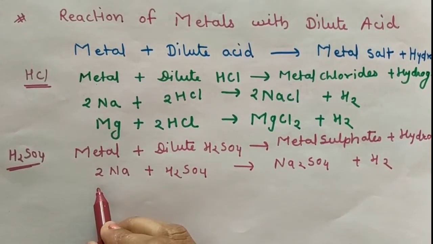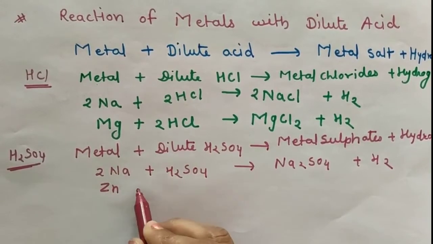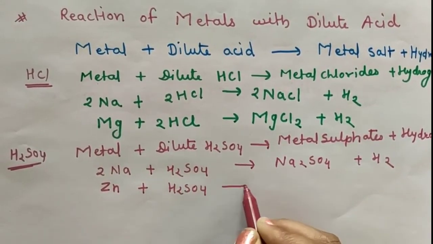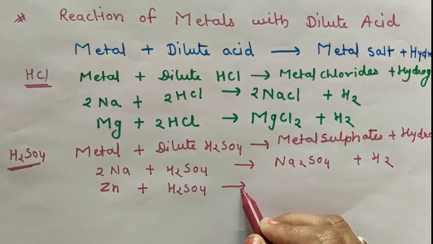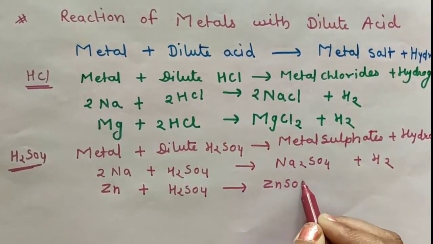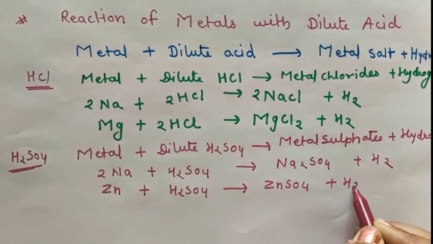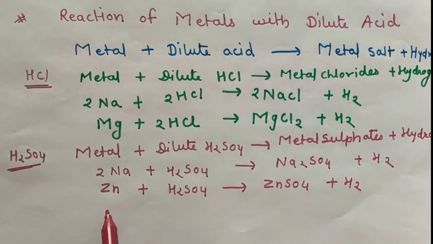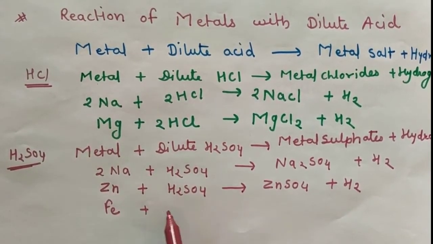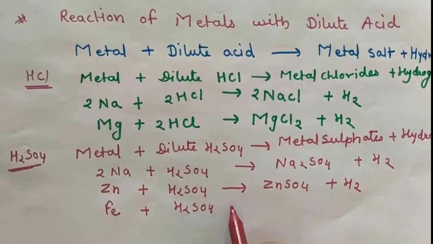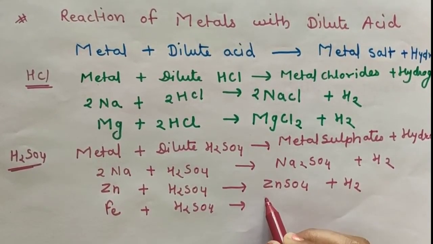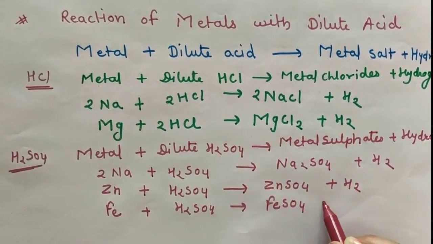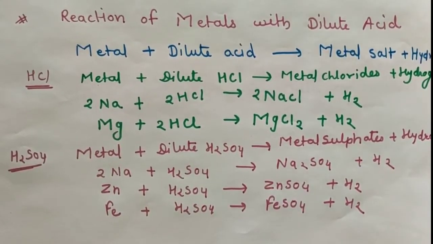Next example, when zinc reacts with H2SO4, it forms zinc sulfate, ZnSO4, and releases hydrogen gas. Another example, when iron reacts with H2SO4, it forms iron sulfate, FeSO4, and releases hydrogen gas.